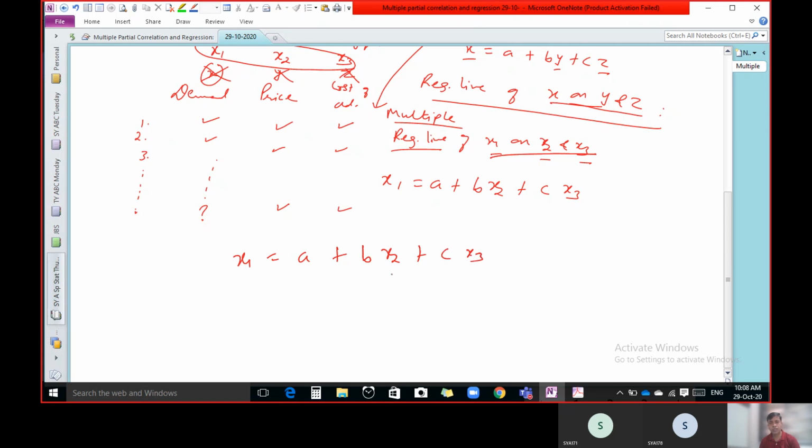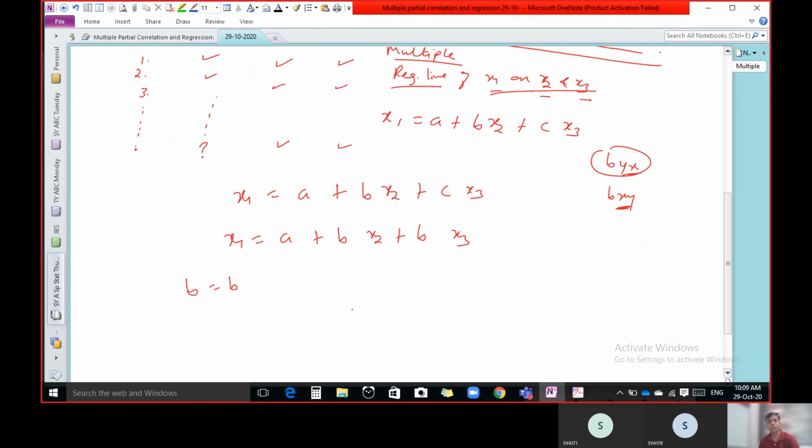But instead of using notation C, you can use notation a plus b x2 plus b x3. Now the same notation b you cannot repeat in the same equation, so here you have to write b differently. See, in the regression line of y on x, it is byx or bxy. So the symbol, we know that it is the regression coefficient of the y on x regression line. This is the regression coefficient of the x on y regression line. So in the same way we have to use the symbol.